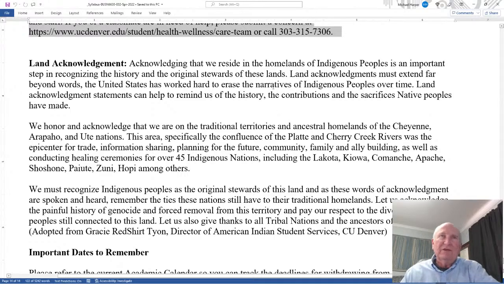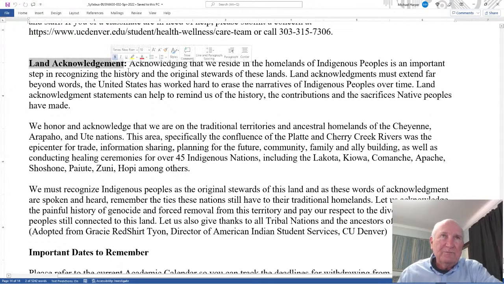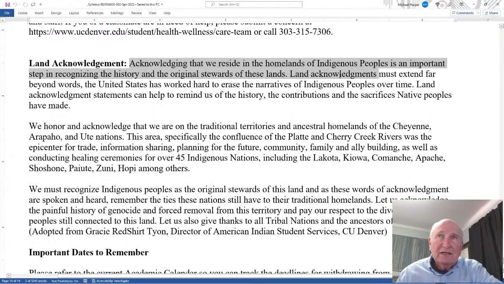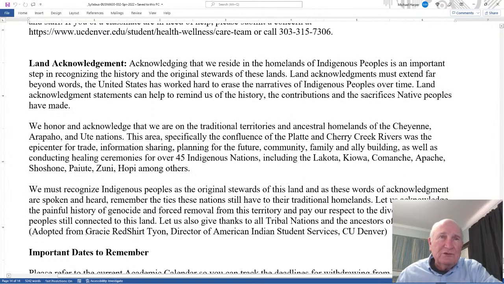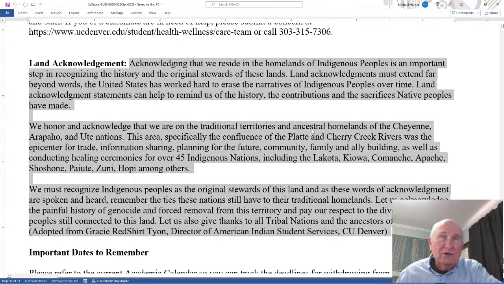Another interesting little thing they want us to put in here: land acknowledgement. Acknowledging that we reside in the homelands of indigenous people is an important step in recognizing the history and the original stewards of these lands. Land acknowledgement must extend far, etc., etc. And this is from Gracie Redshirt Tyan, Director of the American Indian Student Services. And again, I understand what she means by that, and I certainly do respect that and support the concept, but I wouldn't say it exactly that way.